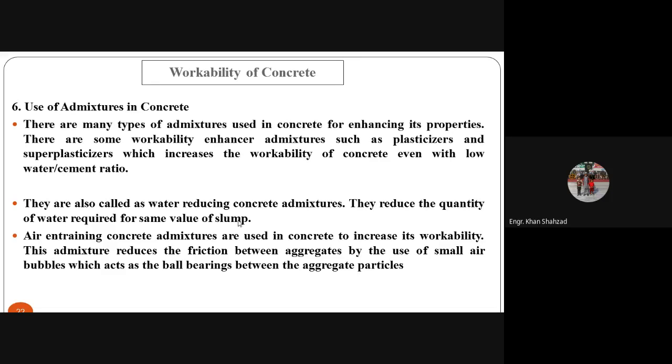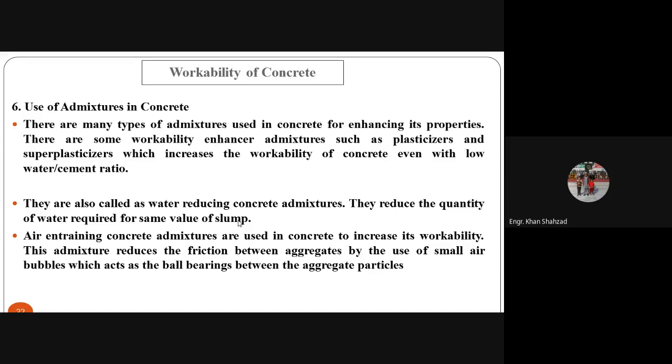Which increases the workability of the concrete even with a low water cement ratio. As I told you, we can reduce the quantity of water if we are using plasticizer and superplasticizer, so we can achieve high workability without having a higher water cement ratio if we are adding admixtures to the concrete. They are also called water reducing concrete admixtures. As I told you, they reduce the quantity of water required for the same value of slump.